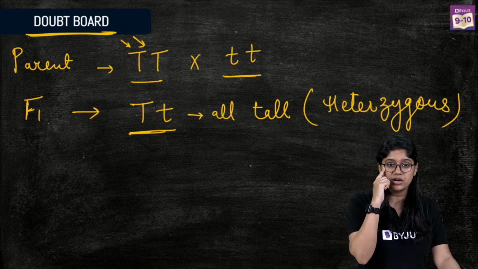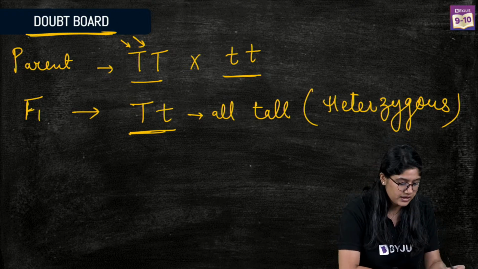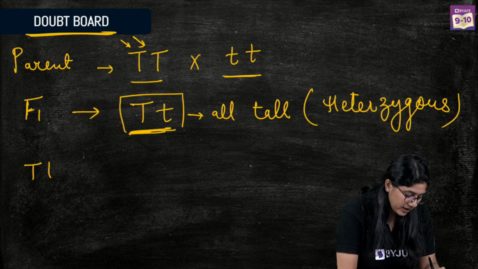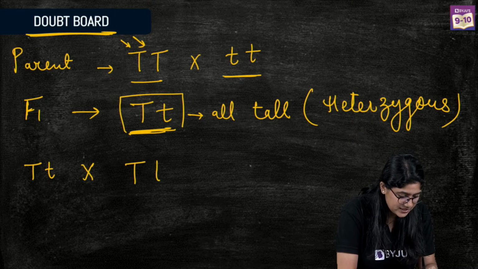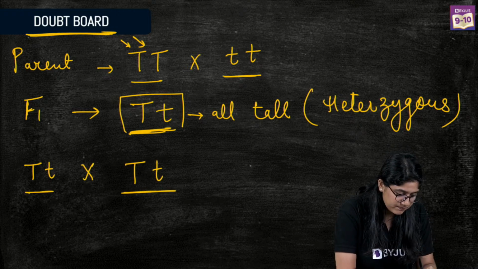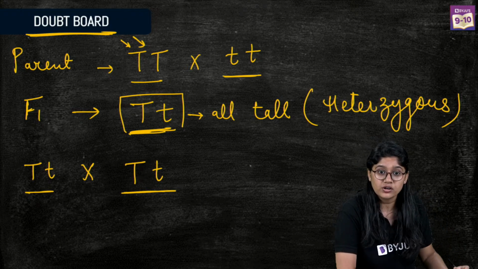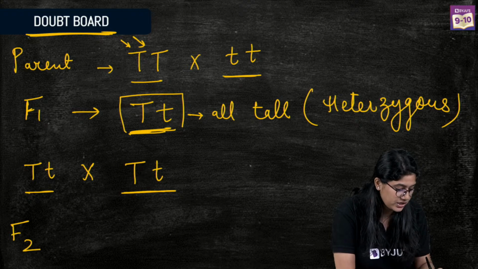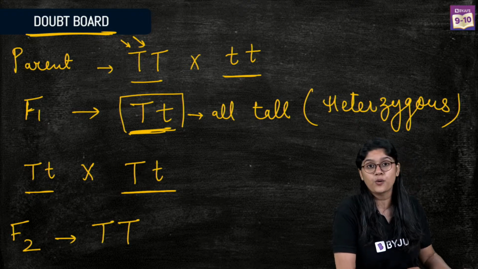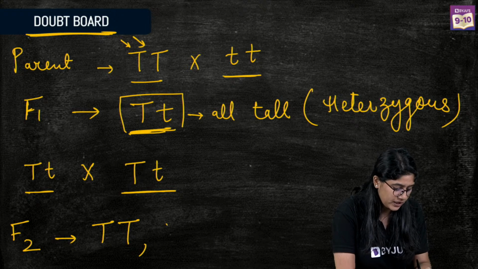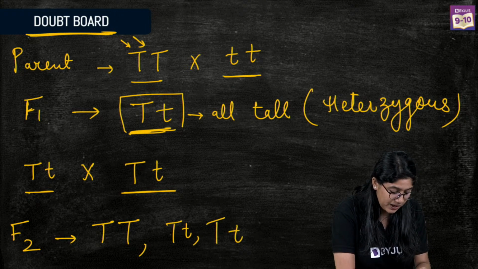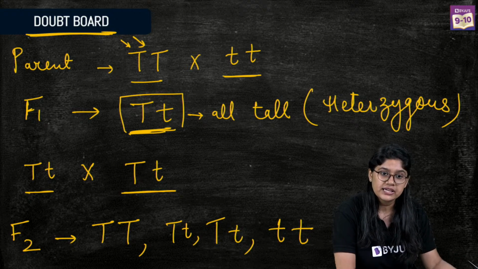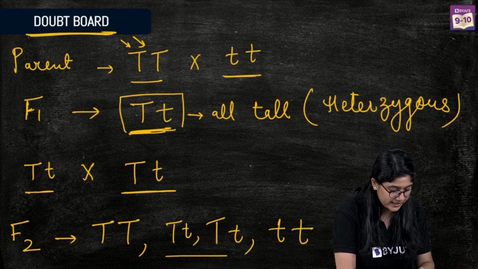Please Sneha, you can write your doubt. Snehal, please write your doubt. Then if we take this and cross it like this, selfing is happening. And if we cross it, then what will we see? In the F2 generation, we will have offspring: one pure tall, two heterozygous plants, and one dwarf. Clear? Yes?